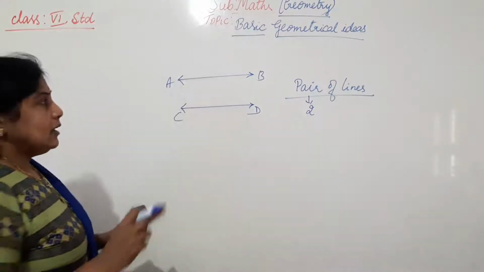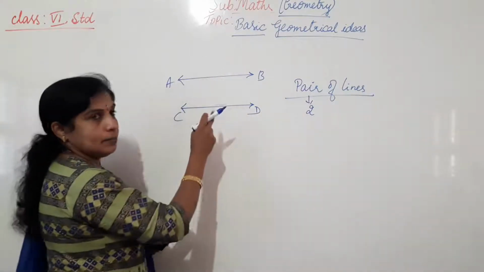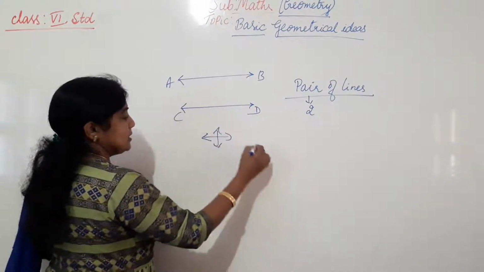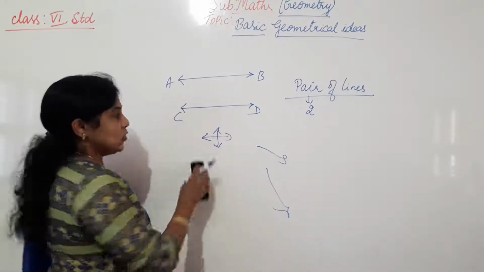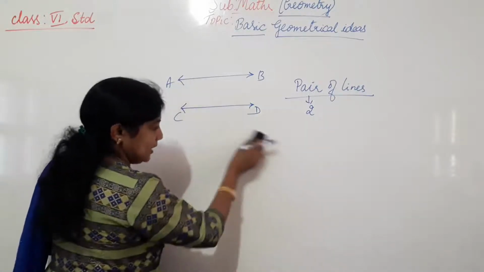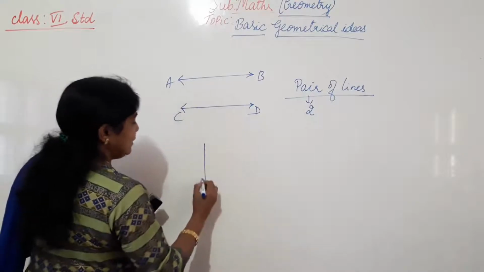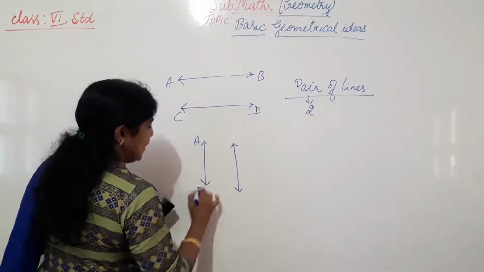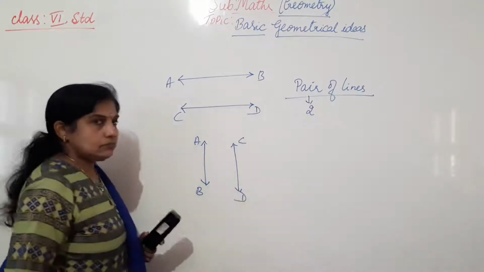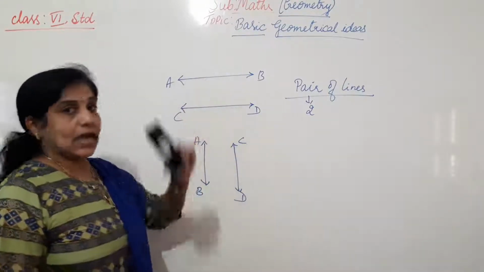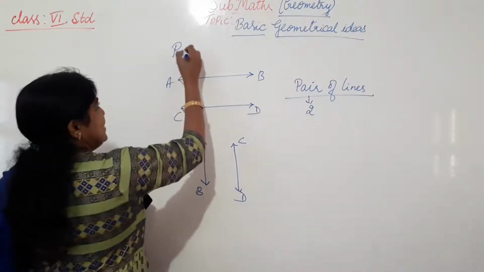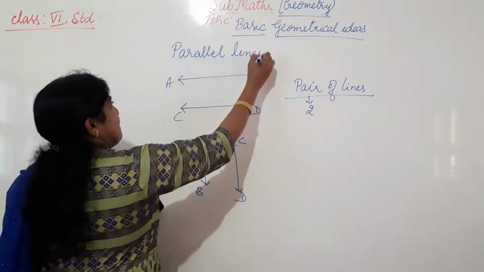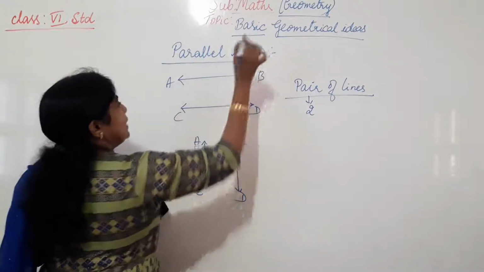Here I have taken two lines together. I am not drawing them somewhere else, like this or like this. I have the same length and I am drawing it like this, or I can draw it like this also. So I am naming them AB and CD. These two lines are called parallel lines. What are these parallel lines?